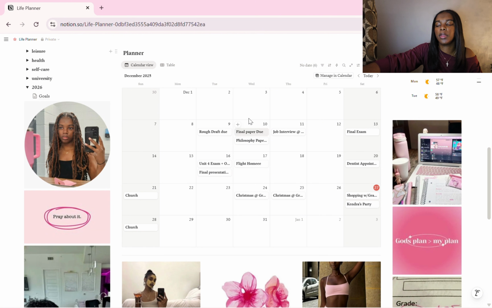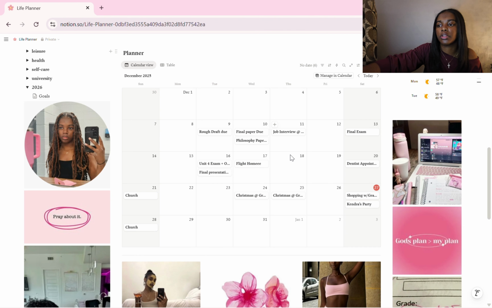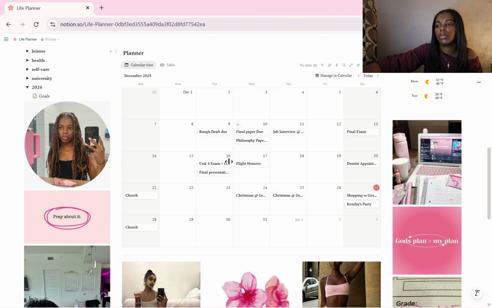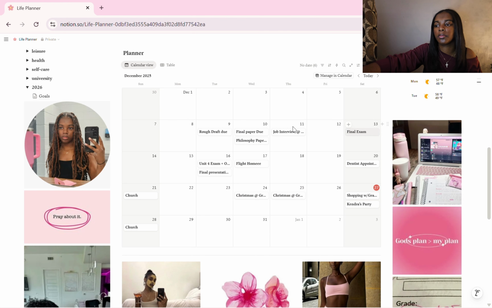Then I have my little planner, it's like my monthly overview. So I have, like, on the 9th, my rough draft was due. And then I had a dentist appointment on the 20th. Just things like that. I have my exams in here as well. Things I'm doing today. Even have church in here.